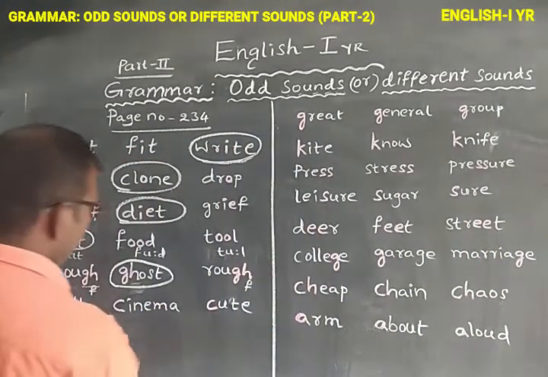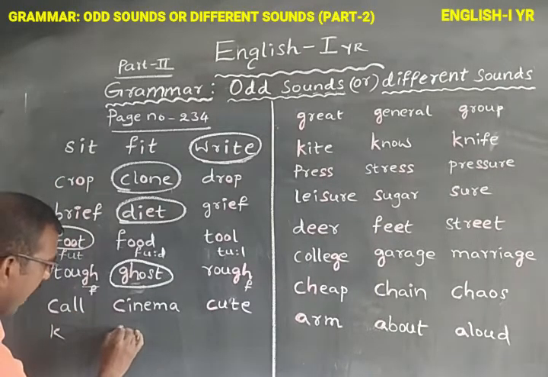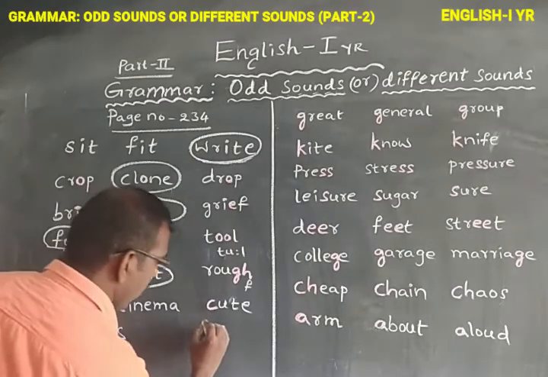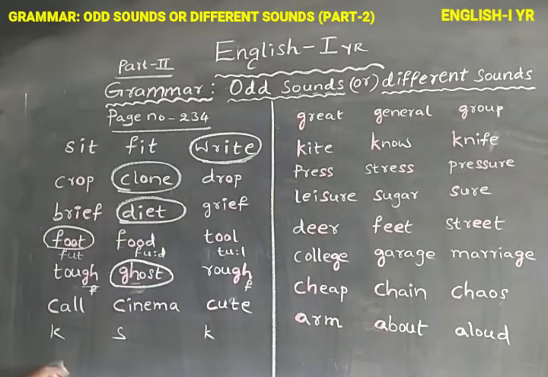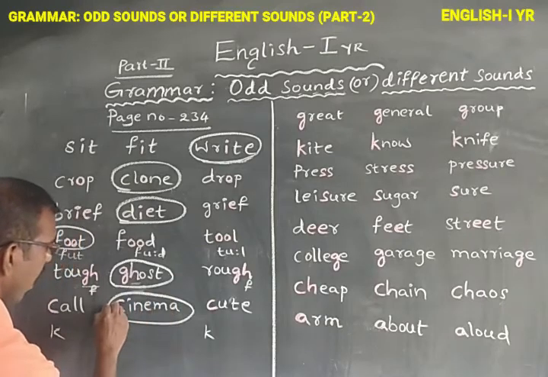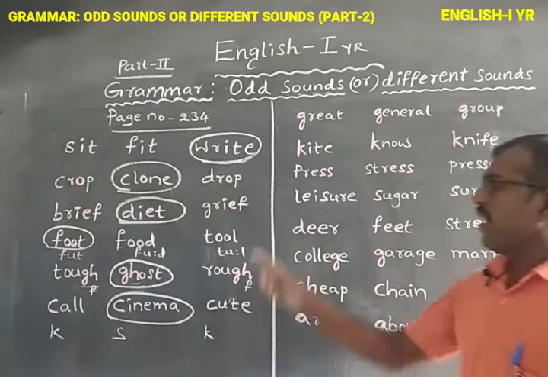Understand? In the word cinema, C makes a sound like the S sound. In the word cure, C makes a K sound. Here, observe: K, S, K. What is the different sound? Cinema is the different sound. Call and cure are the same. The different sound is cinema. So I am circling the word. Understand?